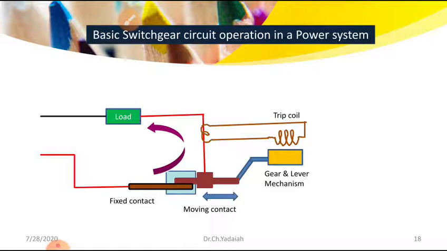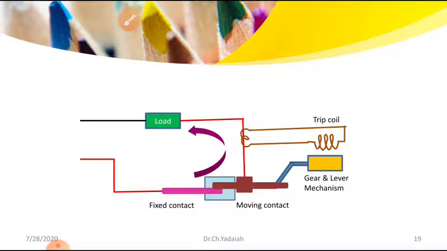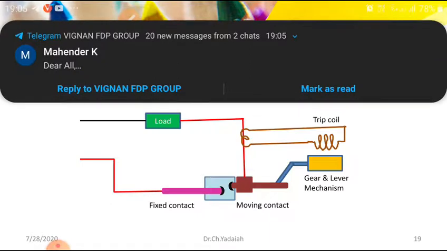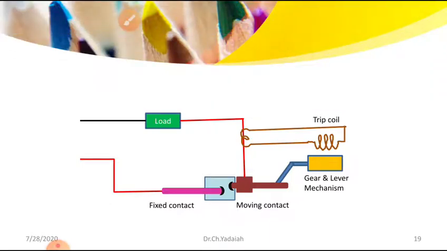Now you can see an animation here of how it takes place. In this case, I am going to move the moving rod manually towards the right side. Let us see. I am going to move this one. What happens? The gap is created. Then an arc is formed between the fixed contact and the moving contact. After a few seconds, whatever the media inside the chamber is, it quenches the arc.